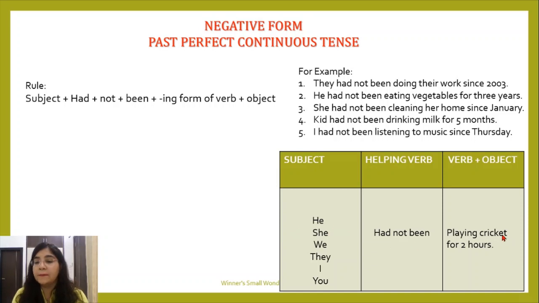He had not been playing cricket for 2 hours. She had not been playing cricket for 2 hours. We had not been playing cricket for 2 hours. They had not been playing cricket for 2 hours. I had not been playing cricket for 2 hours. You had not been playing cricket for 2 hours.